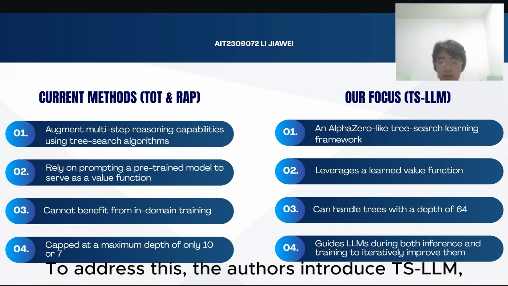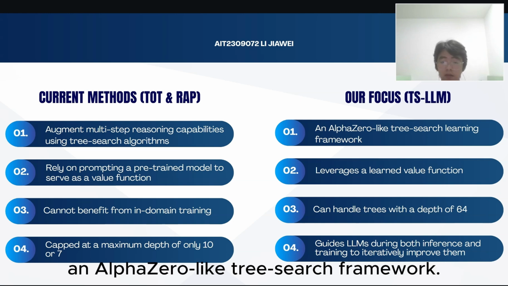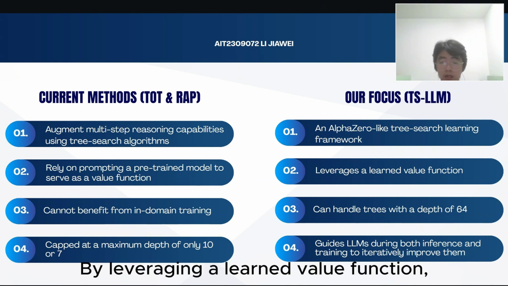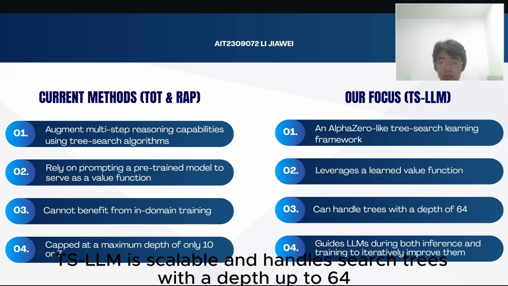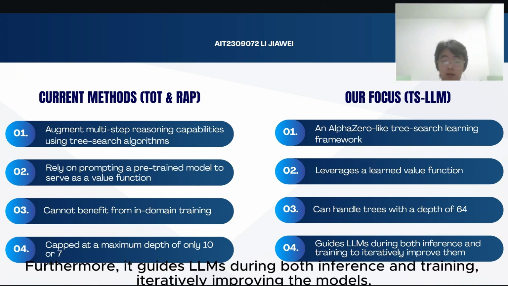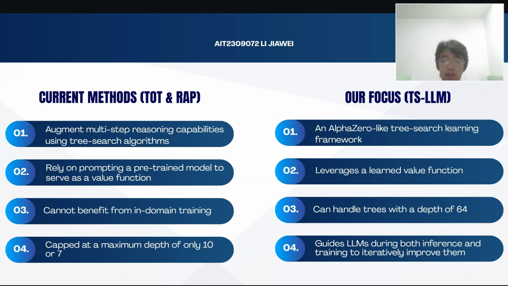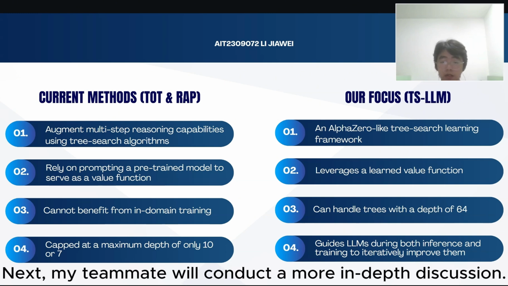To address this, the authors introduced TSLLM, an AlphaZero-like tree search framework. By leveraging a learned value function, TSLLM is scalable and handles search trees with a depth of up to 64. Furthermore, it guides LLMs during both inference and training, iteratively improving the models. Next, my teammates will conduct a more in-depth discussion.